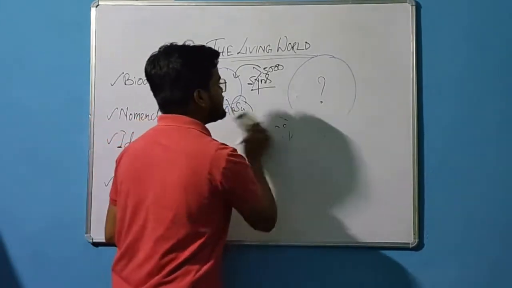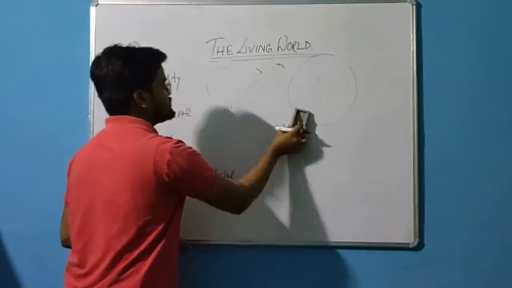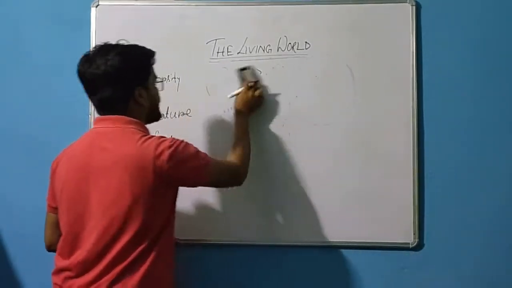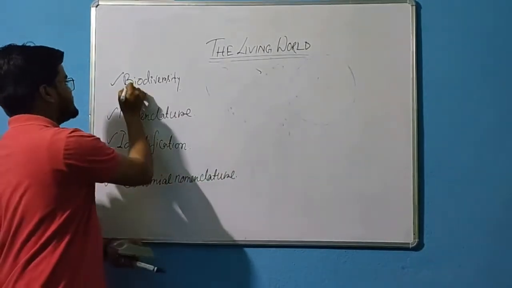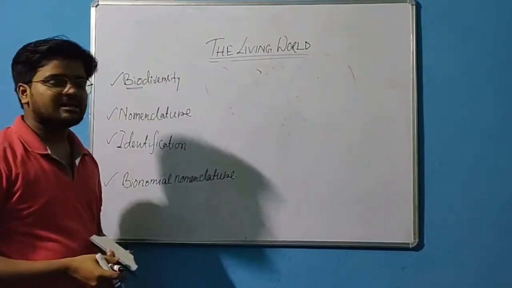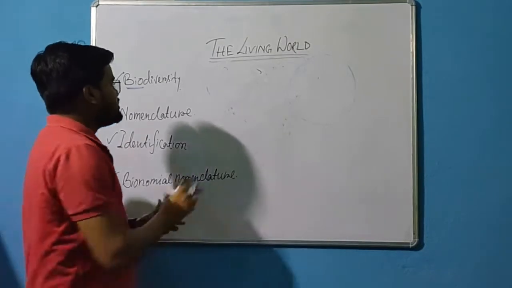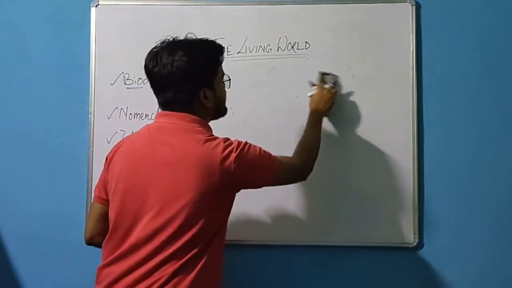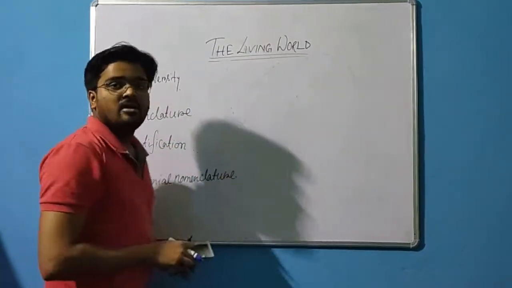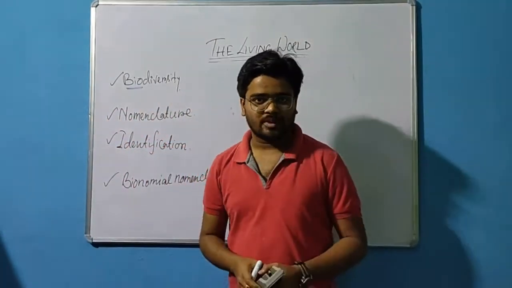So now if we come to biodiversity, what is biodiversity? The word bio represents living things. As I told, around us many living organisms are present. Some are microscopic and some are macroscopic. Correct?